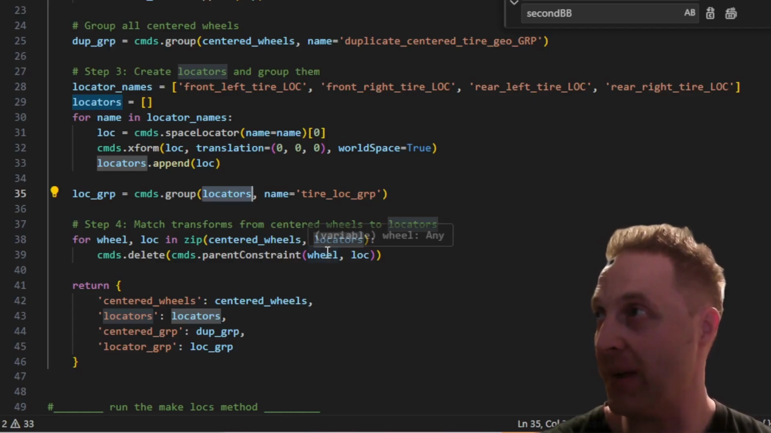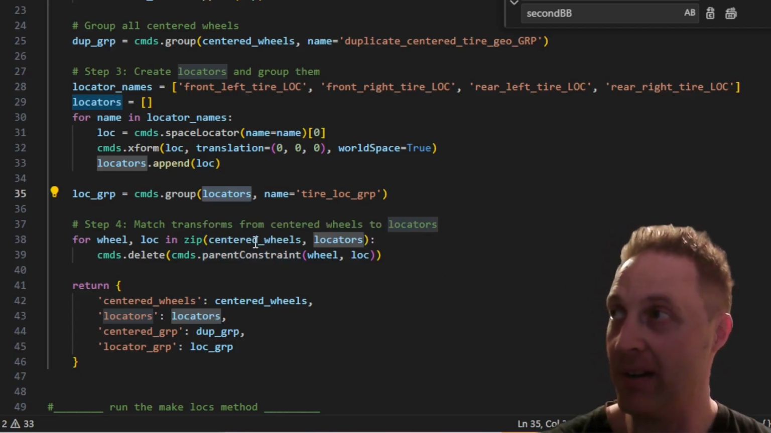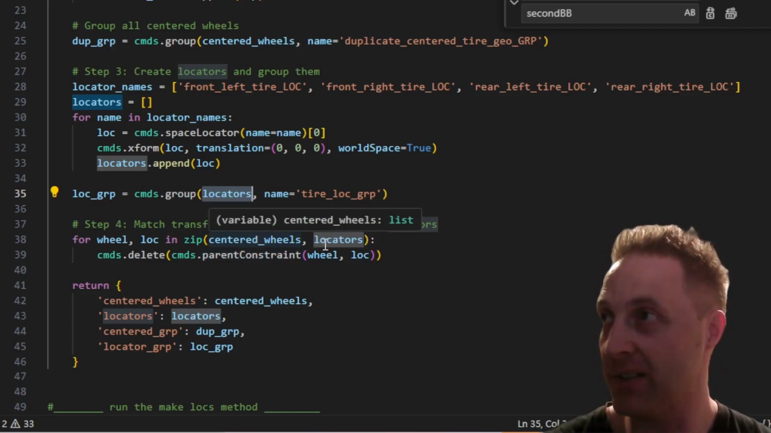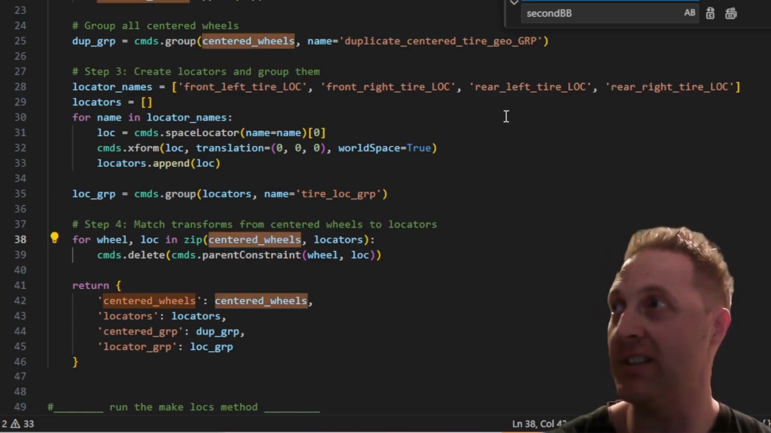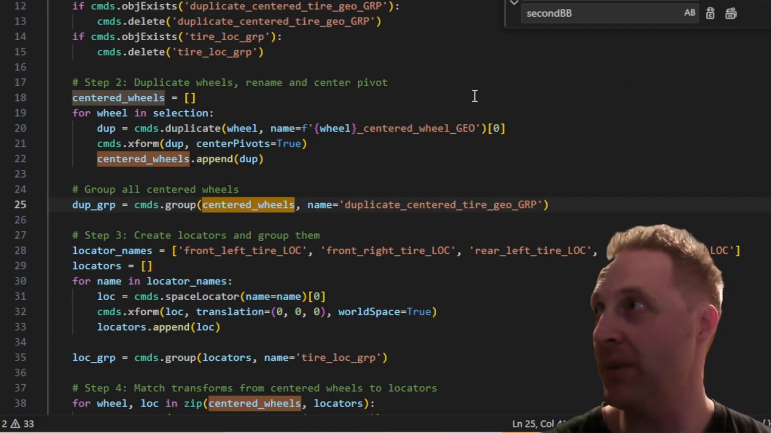Okay, step 4, match transforms from centered wheels to locators. So for wheel, loc in zip(centered_wheels, locators). So zip is going to combine this pair here, centered wheels and locators, into a tuple pair. Okay, so centered wheels, if we take a look back here, is our list of duplicated geos of wheels. We made it here on line 18, centered wheels. We appended each one of the wheels into it.